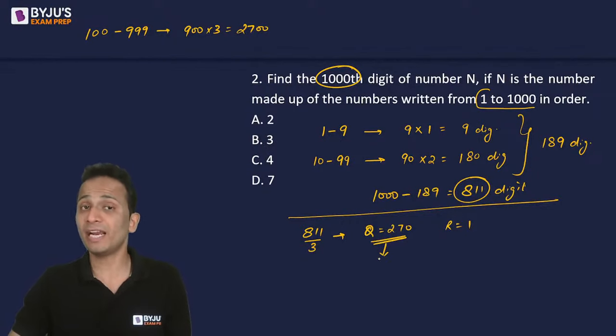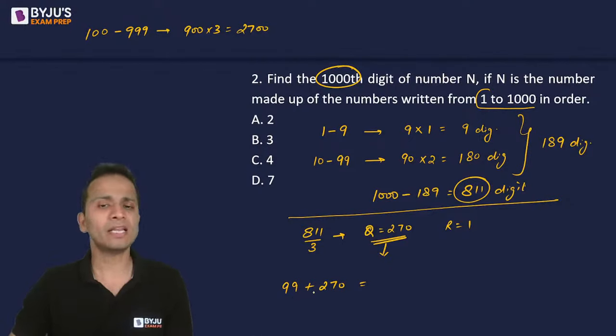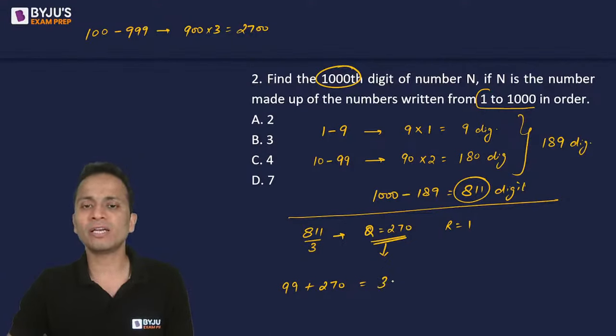That means after 99, if I write 270 3-digit numbers, the last complete number written will be 99 plus 270, that will be 369. So the last 3-digit number that will be written is 369.